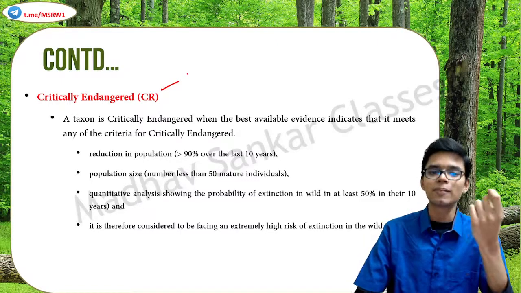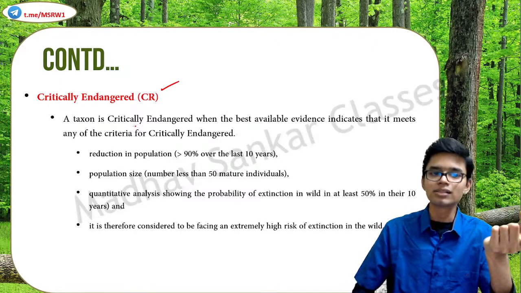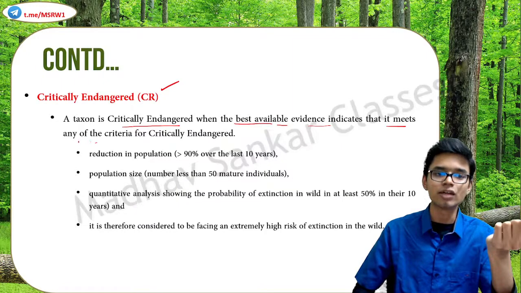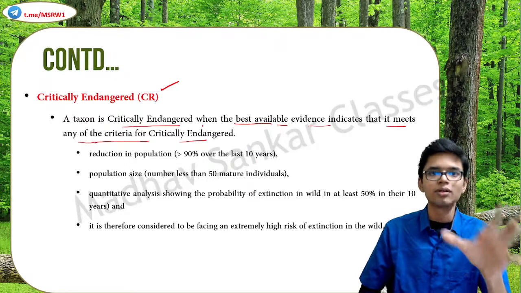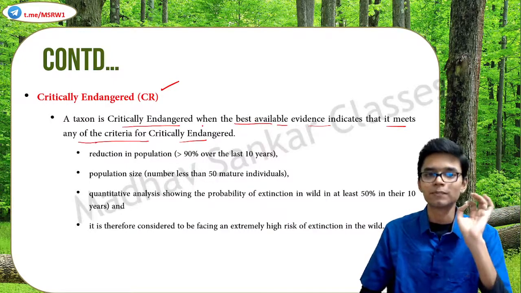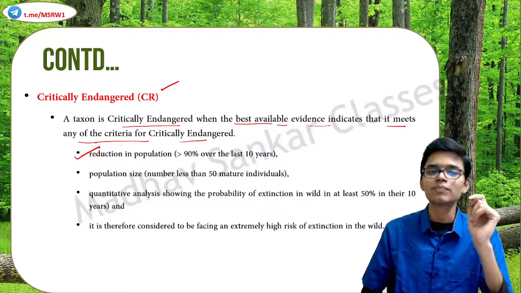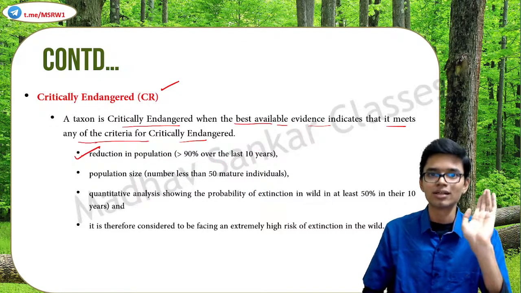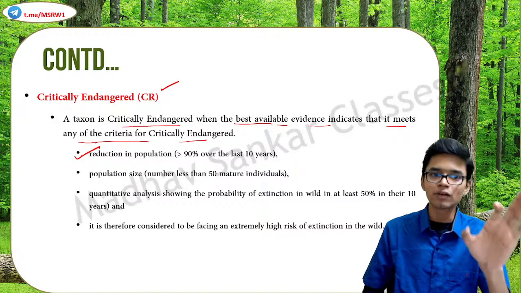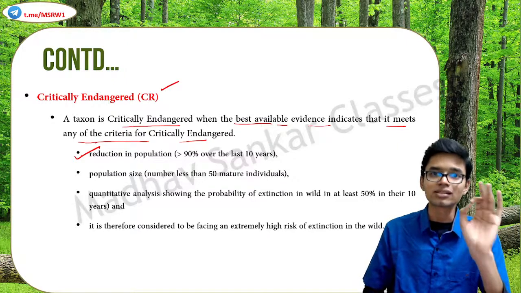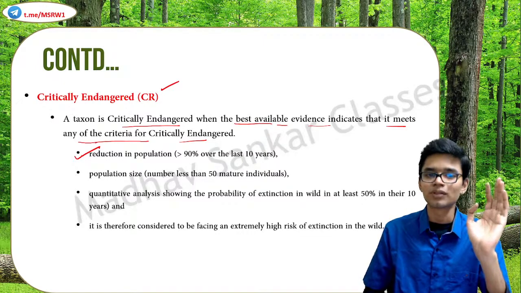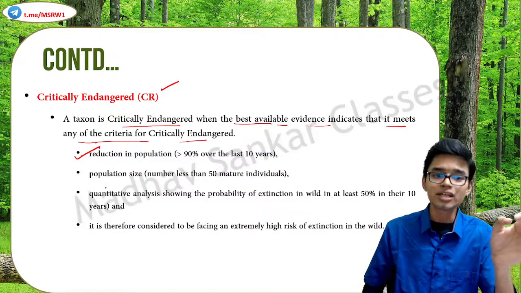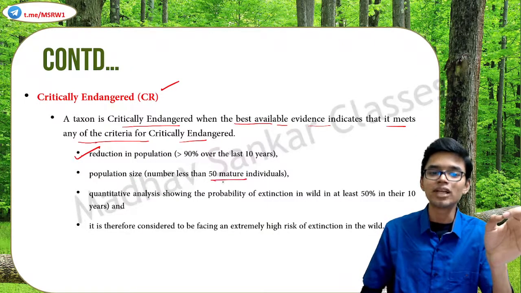Critically endangered means a taxon is critically endangered when the best available evidence indicates that it meets any of the criteria for critically endangered. So what are the criteria to put a species in the CR category? First of all, a reduction in population that is greater than 90% over the last 10 years. In the past decade, if the population of that species has reduced over 90%, then it qualifies as critically endangered. Population size is less than 50 mature individuals.